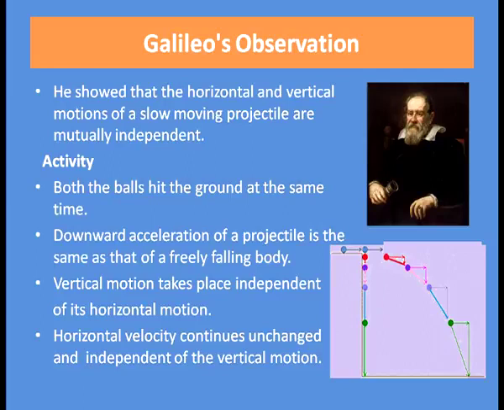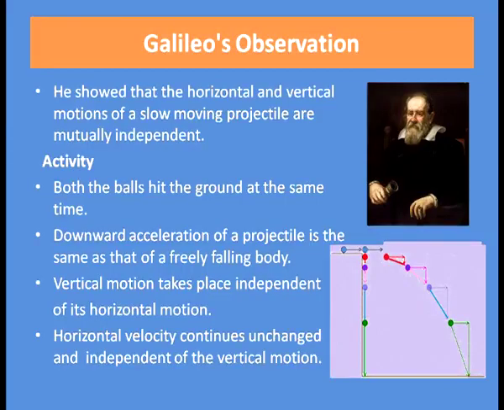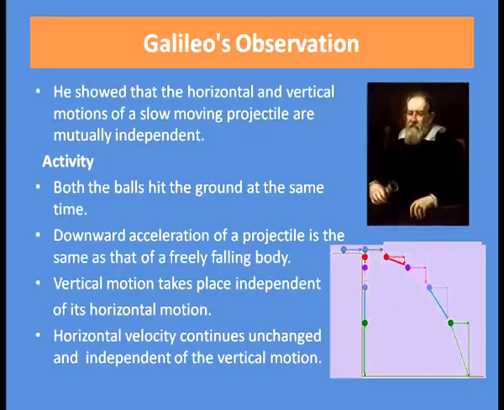Previously, we said that both the balls have the same downward acceleration. That means, in the second case, when we are throwing a ball in the horizontal direction, it is covering some horizontal distance also, but the vertical motion takes place independent of its horizontal motion. Another thing you can observe is that the horizontal velocity continues unchanged and independent of the vertical motion in the second case where we are throwing the ball horizontally.